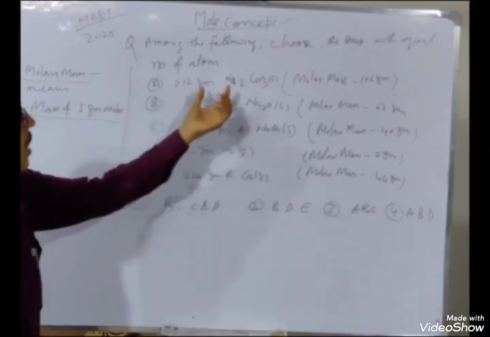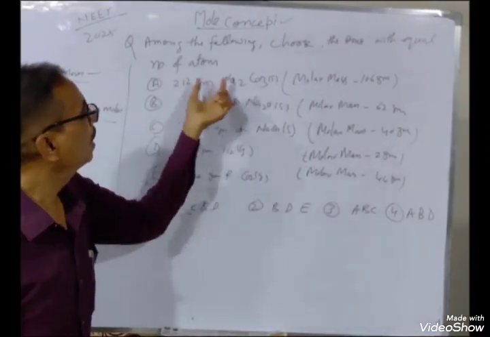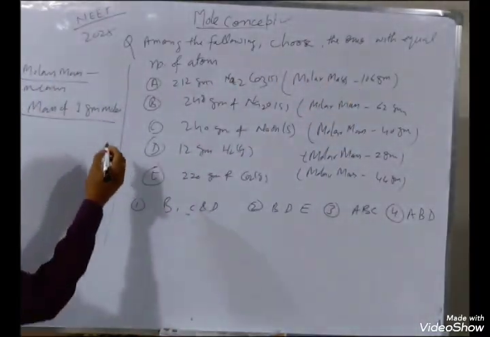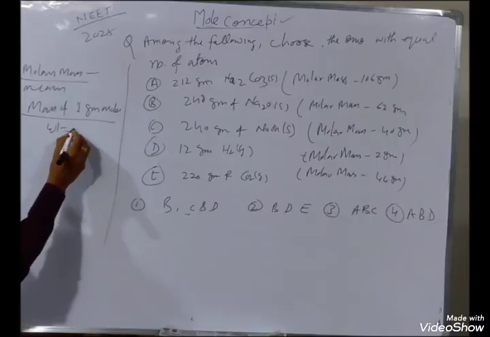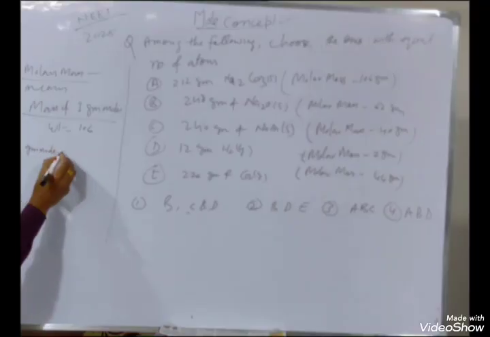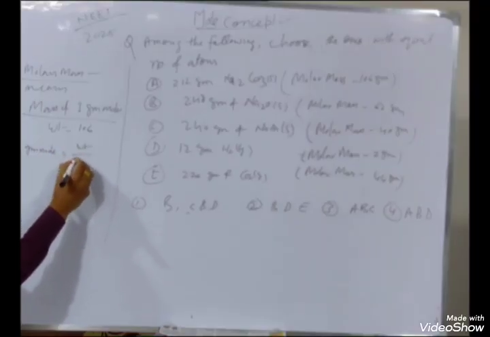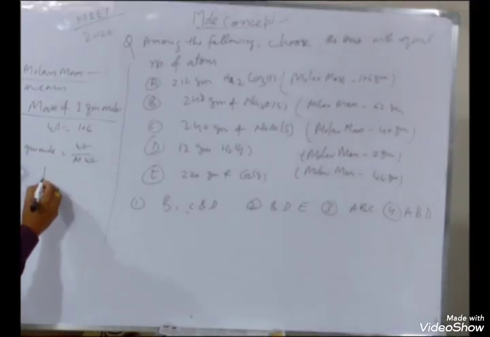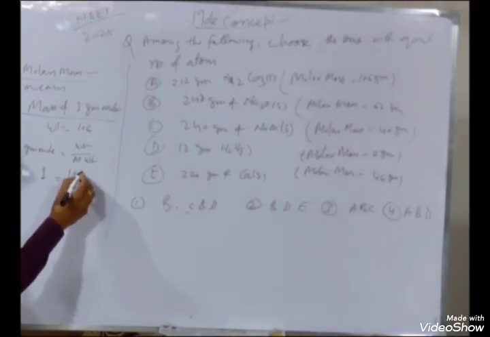So 1 gram mole का weight it is given 106 gram. You know gram moles equal to weight divided by molecular weight. So number of moles 1, weight 106.